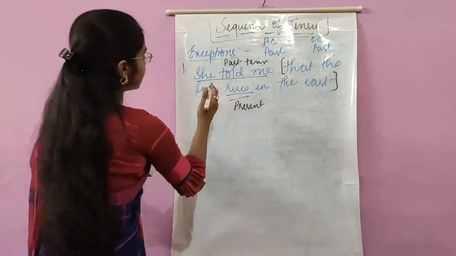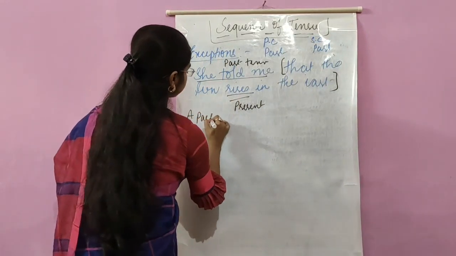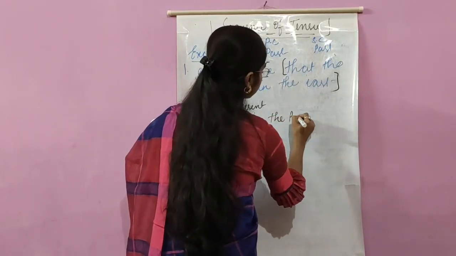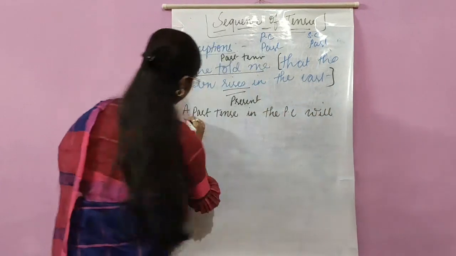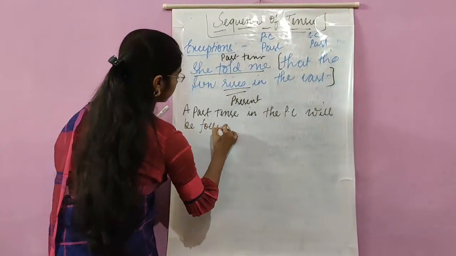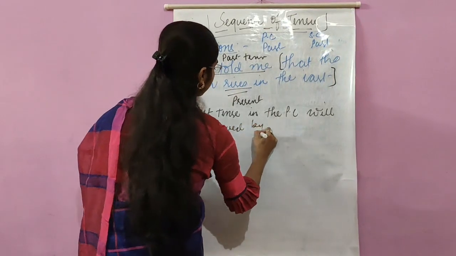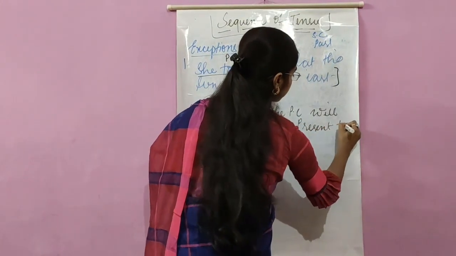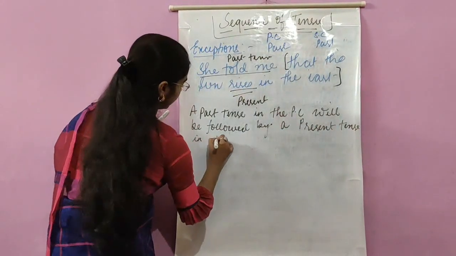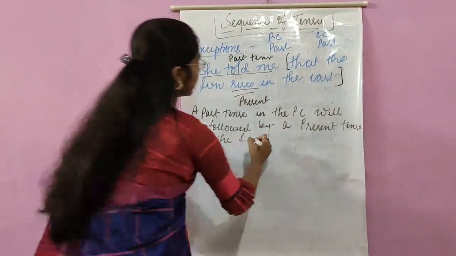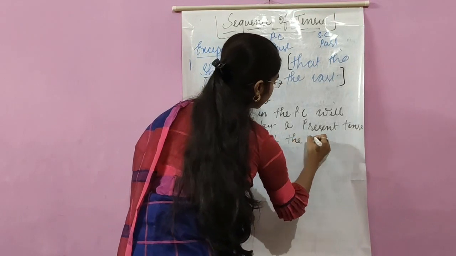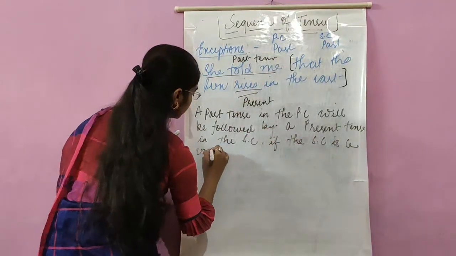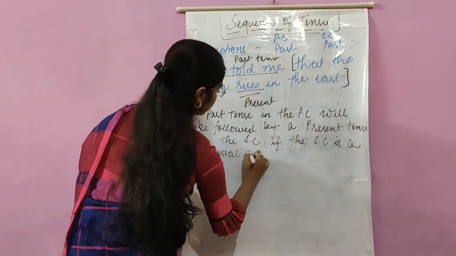A past tense in the principal clause will be followed by a present tense in the subordinate clause if the subordinate clause is a universal truth.